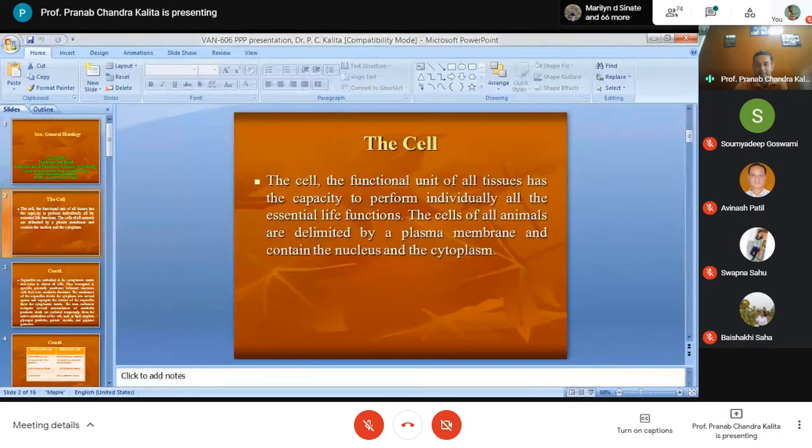So general histology, what does it mean? What is the aim of the histological studies as well as the cytological studies? The main aim is to understand the structures of the living cells as well as the tissues and the organs. For such studies, first we must have the tools, and that tool is the microscope.